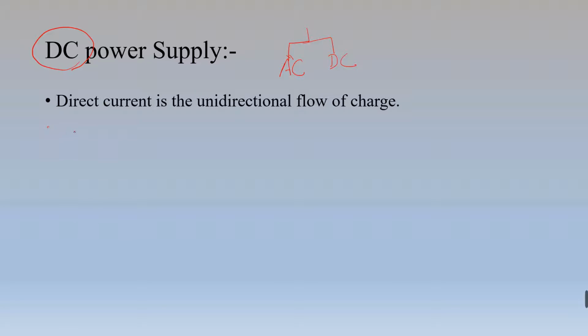So which voltage source can supply direct current? That is a battery source. So to get a direct current, we have to connect a battery here. This is the symbol of the battery. This is the load. I am connecting a resistive load, R. So what is a direct current? Direct current is the unidirectional flow of charge. What do you mean by unidirectional? One direction. It will only flow in one direction.